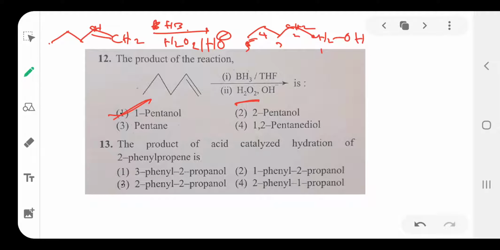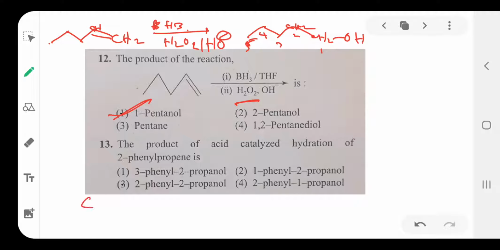Next question number 30. The product of acid catalyzed hydration of 2-phenyl propene.